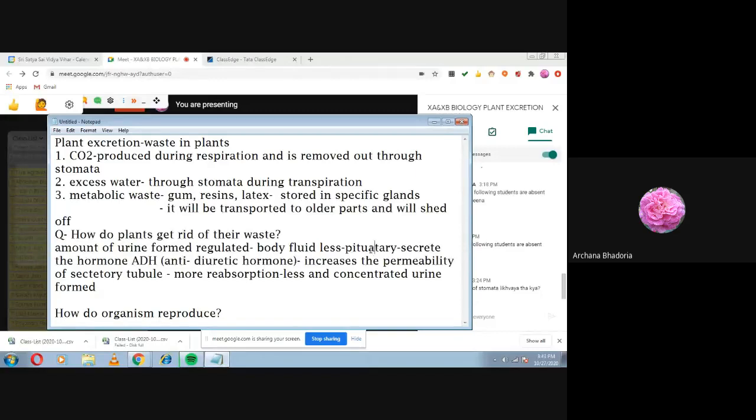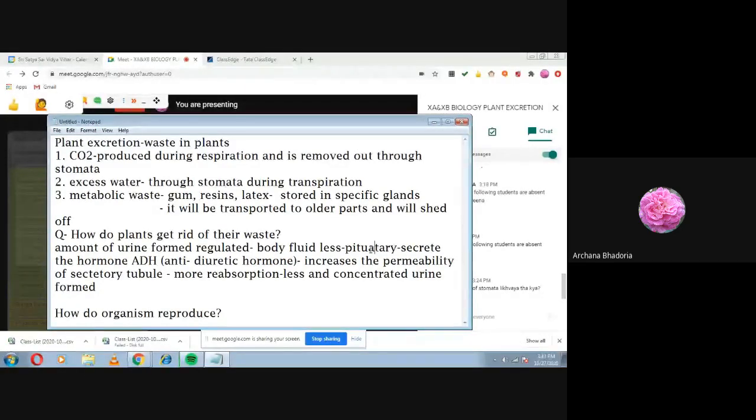And then due to the ADH, what will happen? Permeability of the tubule will increase, and when the permeability will increase, so what will happen? More reabsorption of water and salts, so what will happen then? Less and concentrated urine will be formed. Okay, and so this is one condition.